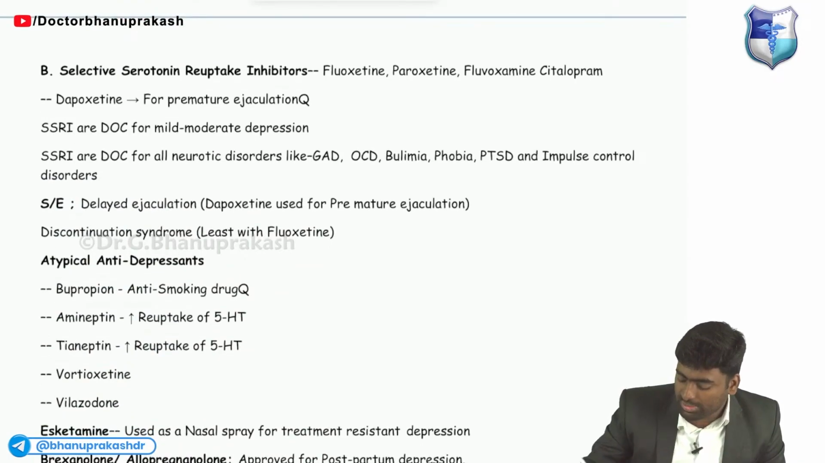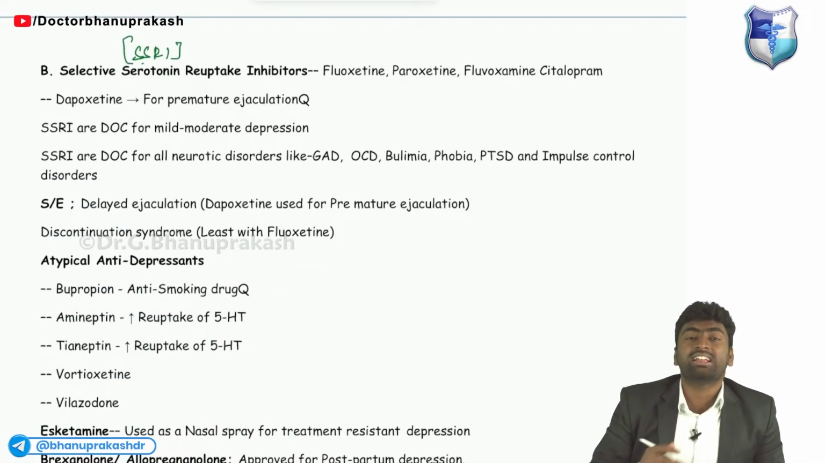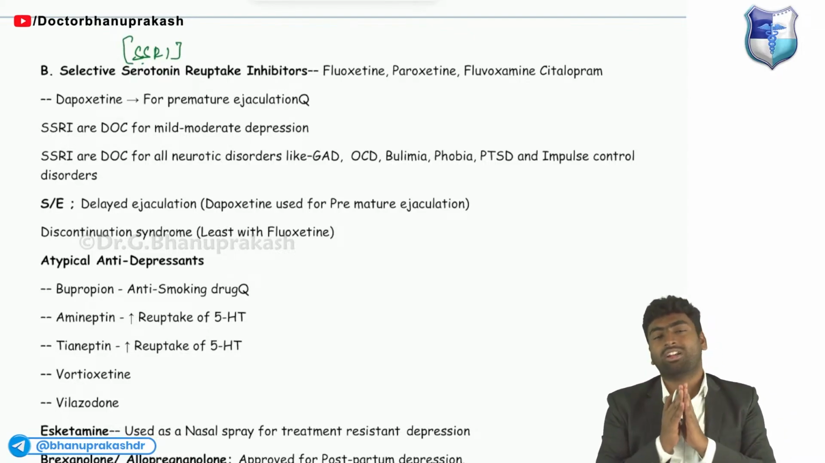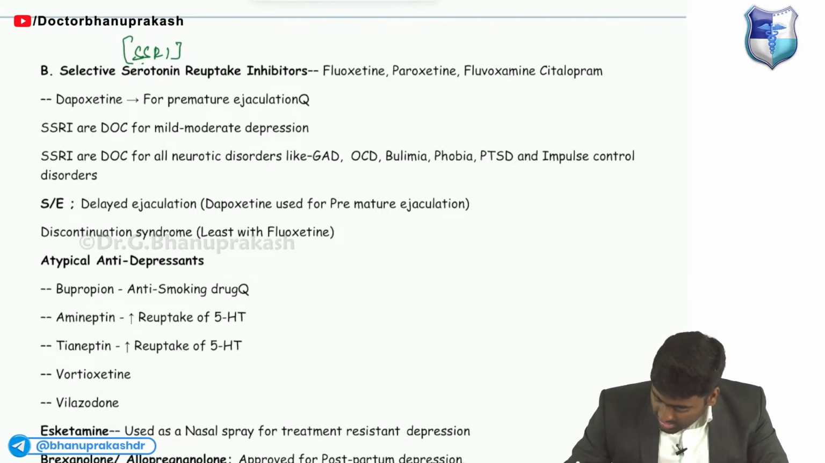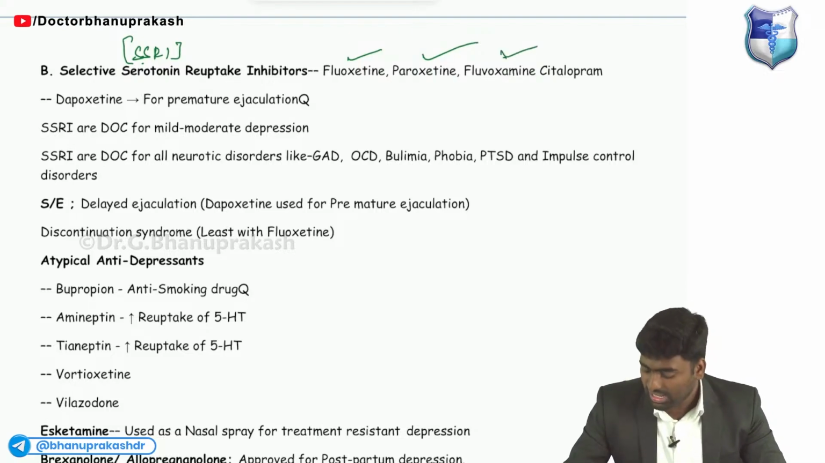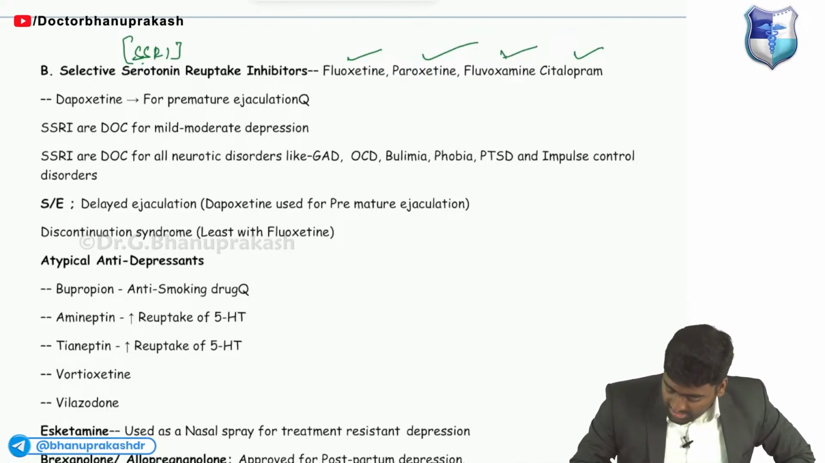ठीक है, फिर इसके बाद आगे बढ़ते हैं SSRI. So all the cases of this selective serotonin reuptake inhibitors will use these drugs, like all the cases of depression and few other conditions will use this SSRI. So this includes fluoxetine, fluvoxamine, and citalopram. Okay, fluoxetine, fluvoxamine, and citalopram. Fine.